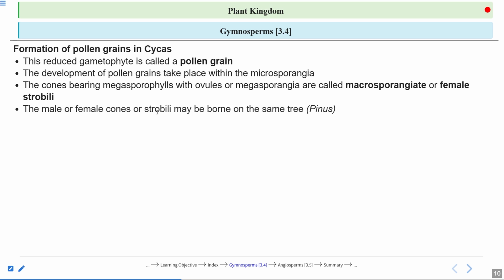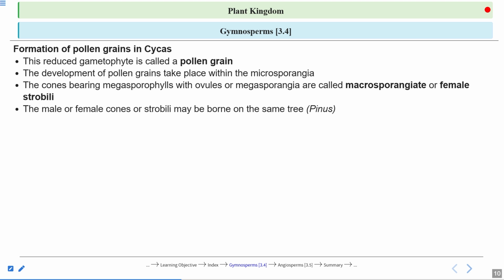The male or the female cones or the strobili may be born on the same tree. In the case of Pinus, the male and female cones or the strobili are found on the same tree. But in the case of Cycas, you have the male tree and you have the female tree. Male tree will give rise to male strobili and female tree will give rise to female strobili.